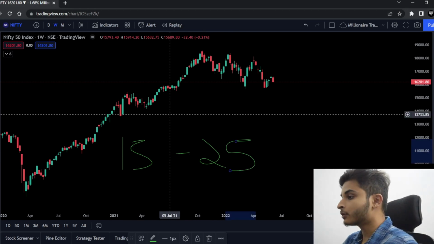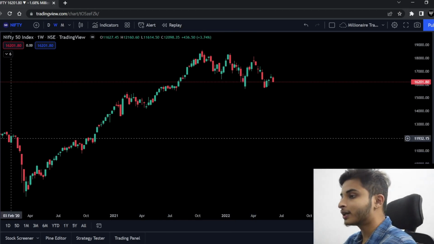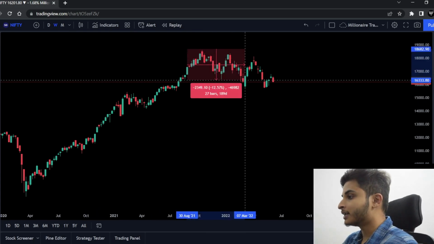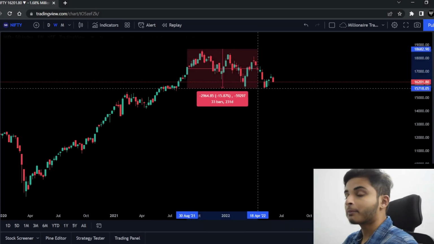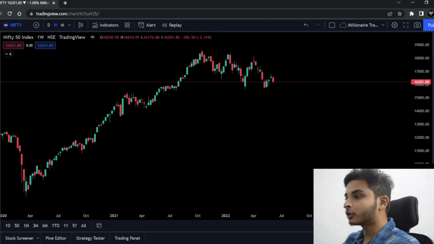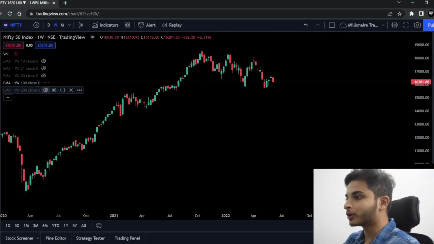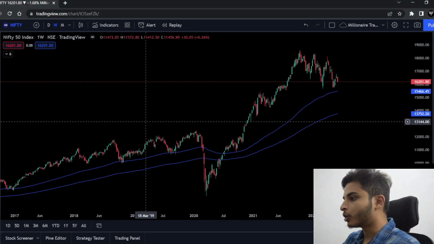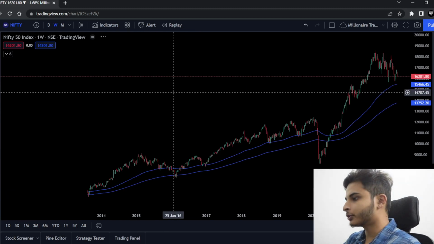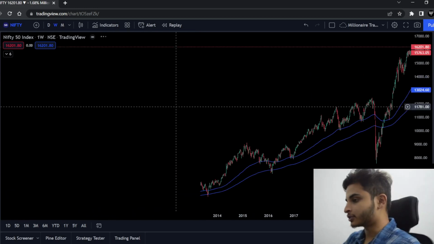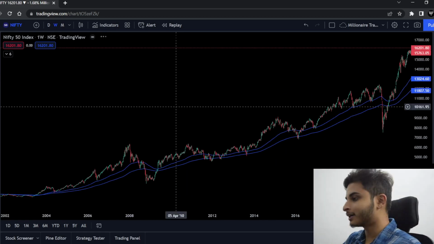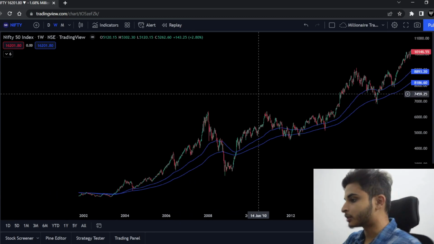Okay, so as of now you can see Nifty is already down by 15%, right? So what can happen further? Now I am going to apply two indicators, the 100 and 200 moving averages, which are nothing but long term support for Nifty. You can see in history, in the last 20 years or more, Nifty has respected these two long term supports, right?